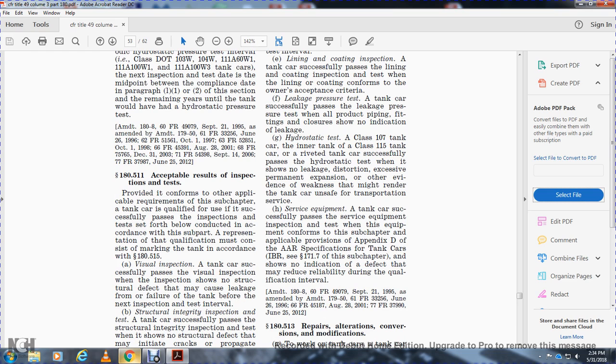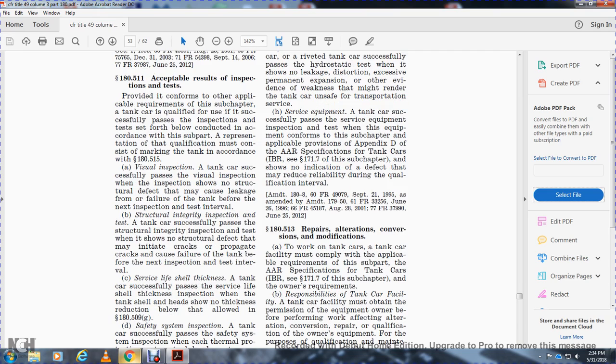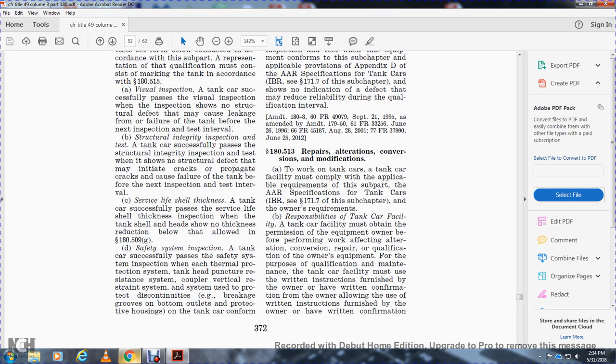Our surface equipment and tanker car successfully passed the surface equipment inspection test, where the equipment can conform with the subchapter of the applicable provision, Appendix D of the AAR specification for tanker cars, and show no indication of defect that may reduce the reliability during the qualification interval. 180.513 repairs and alteration, conversions and modifications.